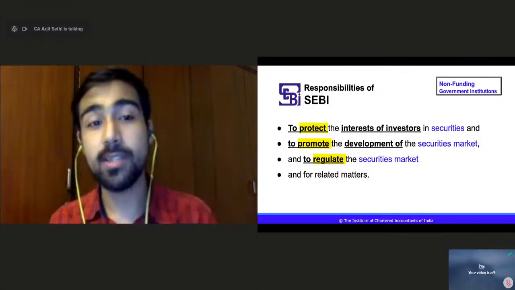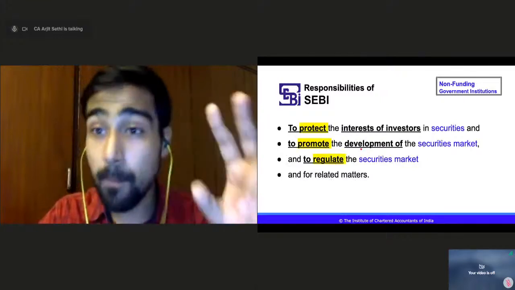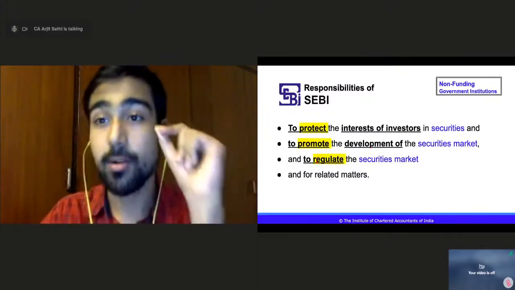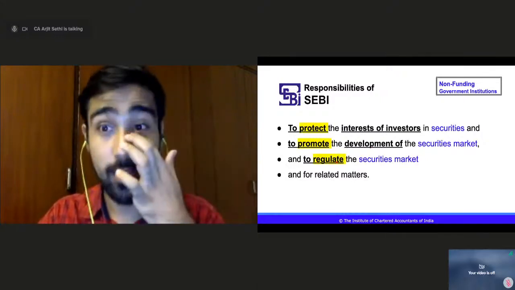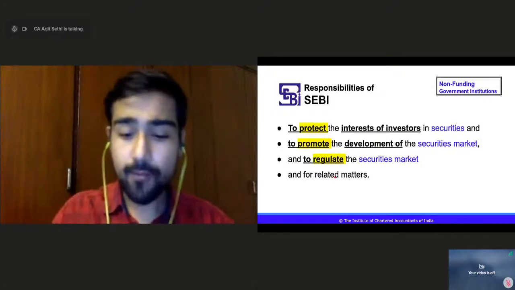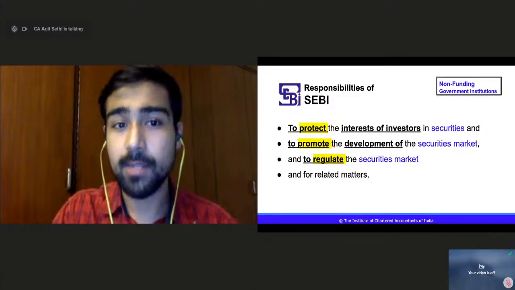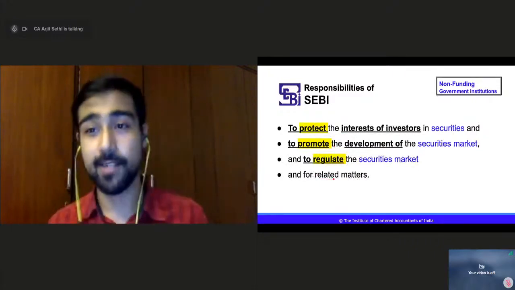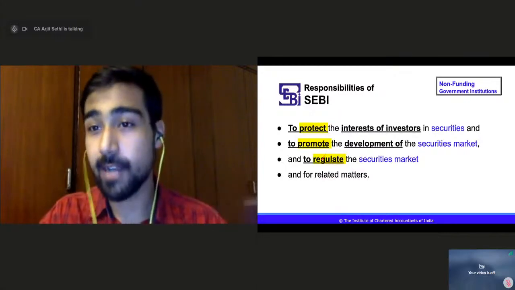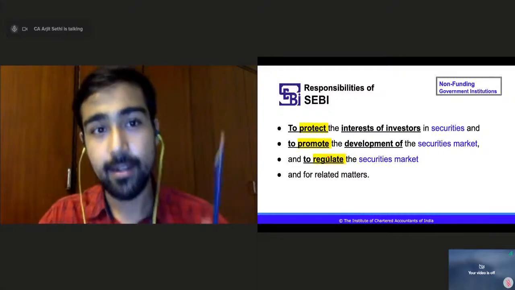So SEBI's responsibility is to protect interests of the investors, to promote the development of securities market, and to regulate, keep a check, to control the functioning of securities market, right? And for related matters. For anything that relates to all these three responsibilities is also a responsibility of SEBI. As simple as that, right? Protect, promote, regulate. Simple as that, right? Okay.